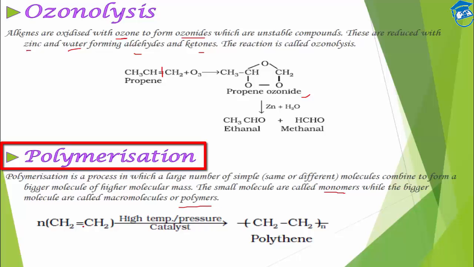So for example, ethene can be polymerized at very high temperature and pressure using a catalyst. So one ethene molecule will attach to the other and they will form polyethylene. So the polyethylene bags etc. that we see get their name from this polyethylene.